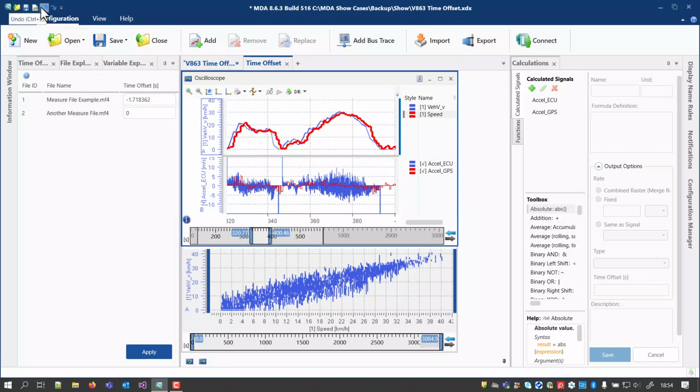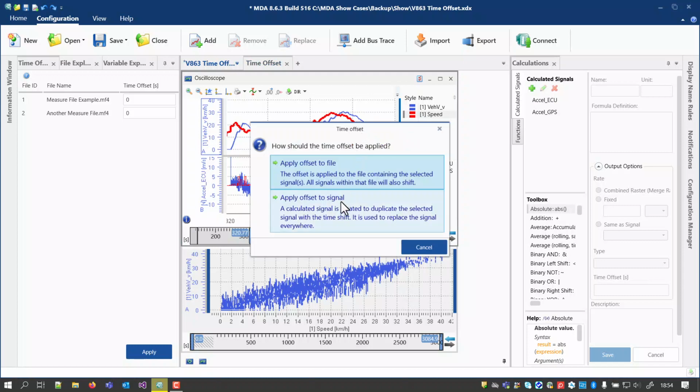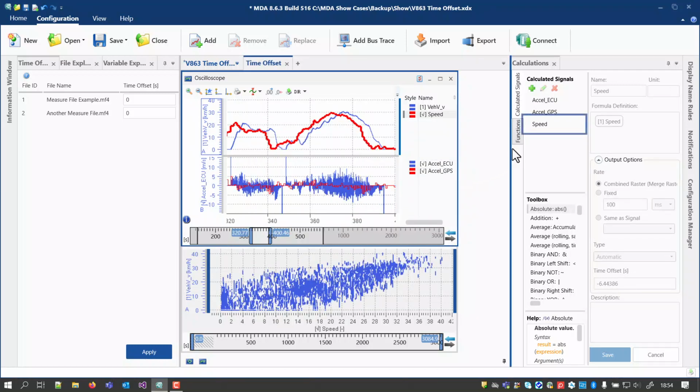With MDA 8.6.3, the same procedure as for a file time offset is supported. Again, the respective signal is selected, the Shift key needs to be pressed, and then the signal curve is dragged with the mouse. The only difference is that you have to choose another option in the dialog for confirming the time offset. Then MDA creates a calculated signal. It gets the same name as the shifted signal, but has the time offset assigned to it.